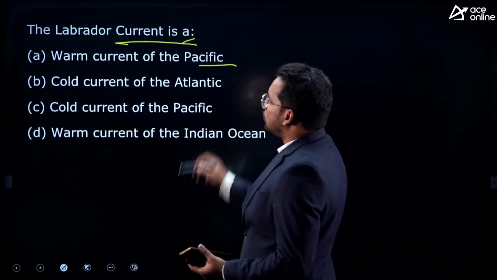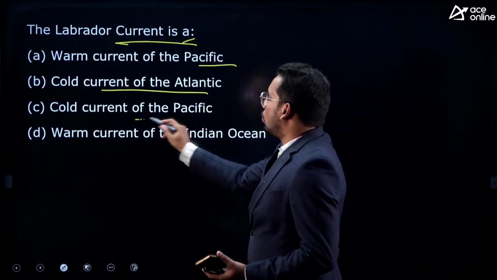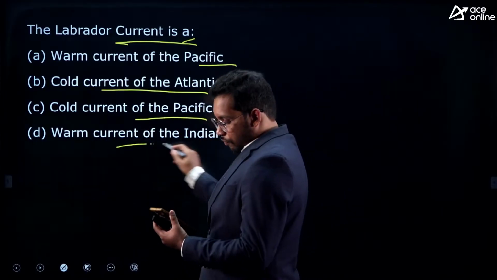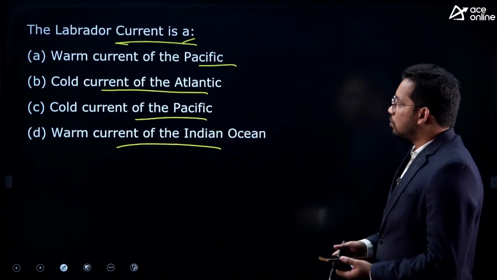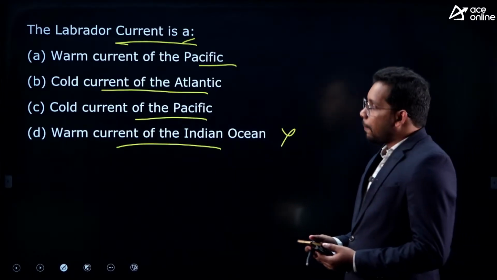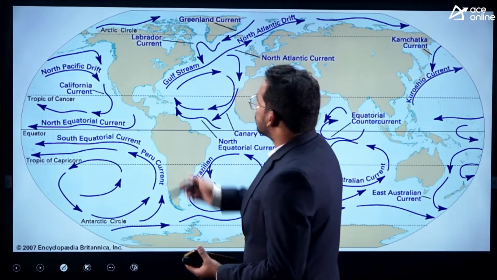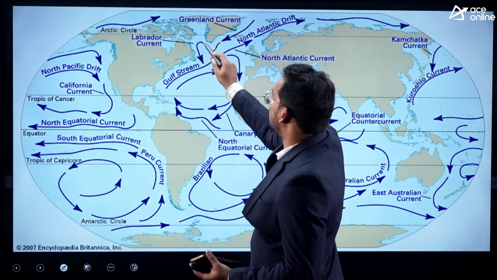Warm current in the Pacific Ocean, cold current in the Atlantic Ocean, cold current in the Pacific Ocean, warm current in the Indian Ocean. See, Indian Ocean, no, we don't have Labrador, you can eliminate. So you can see this Labrador, right? So this Labrador current is this one.